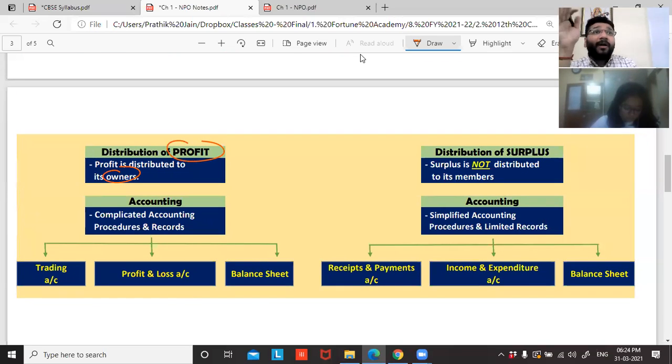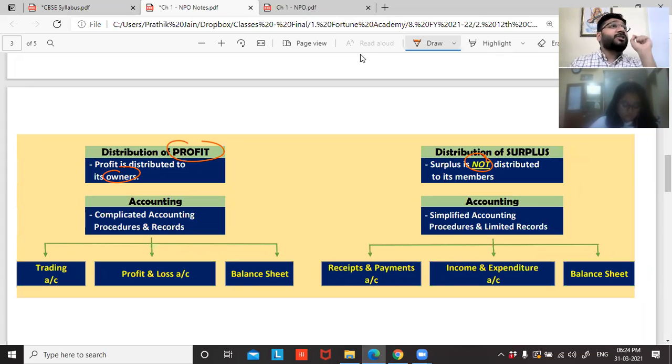But the excess money which is there in the NPO, can all the members take that money and go at the end of the year? No. If you take that, then you're not an NPO. So what do you do with that? The surplus is not distributed to the members. It is retained in the business and will be reinvested for the development of the NPO, for furtherance of the service, for the improvement of the service.